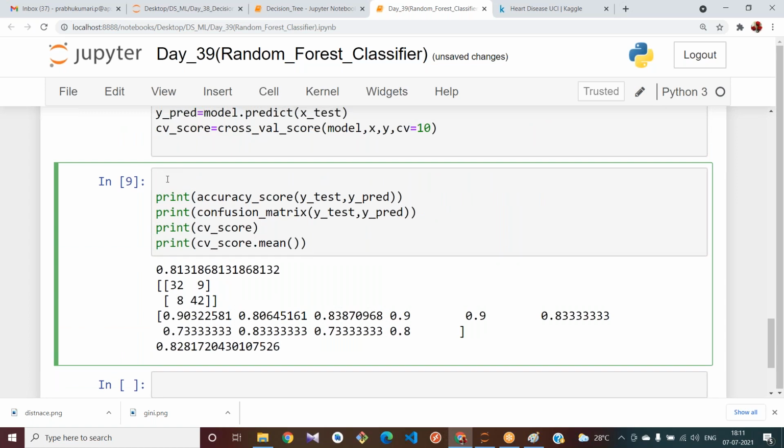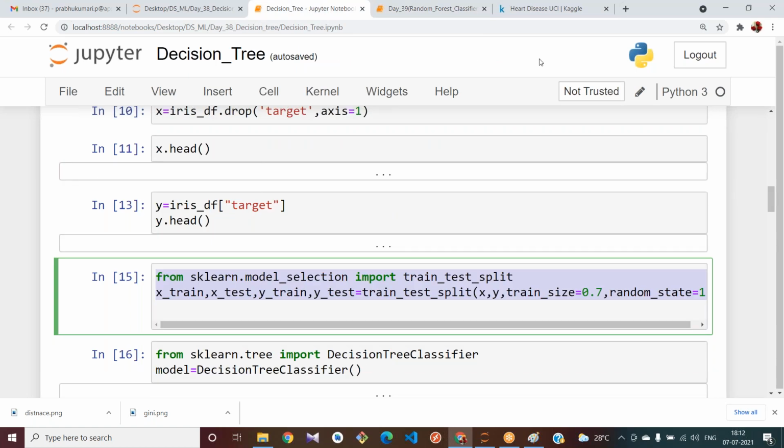Now all of you try to do the random forest regression part. Random forest regression is nothing but, yesterday we used, for which data set did we get low accuracy? The insurance data set, I think. Oh, no, we used the salary data set yesterday in decision tree for the regression. Let me tell you which one.